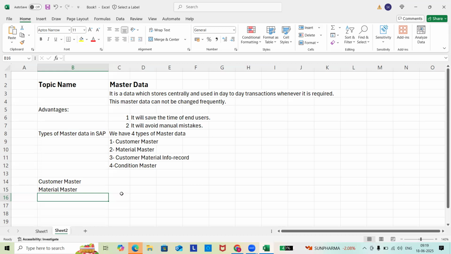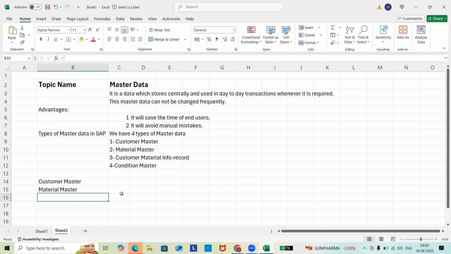Then customer material info record. What is this? Customer material info record, underline this: CMIR. In brackets you can mention CMIR also, because going further, sometimes people will suddenly say CMIR. What is CMIR?